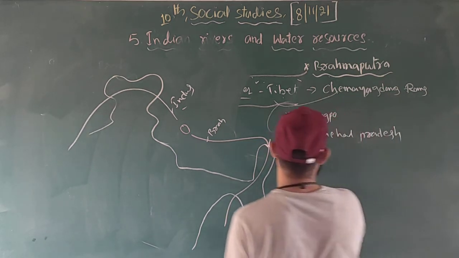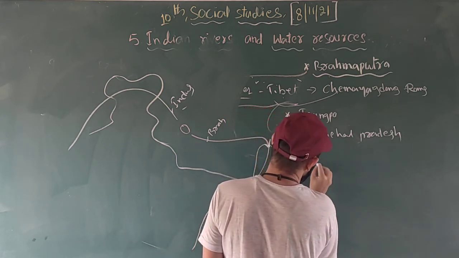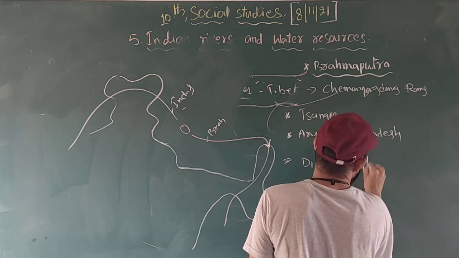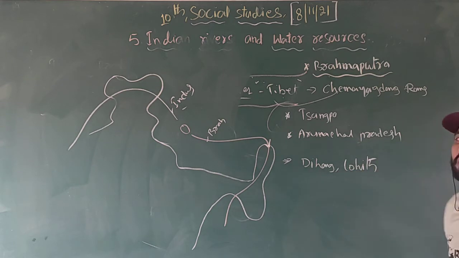The Brahmaputra river has two main tributaries. Which two tributaries? Dihang and Lohit.